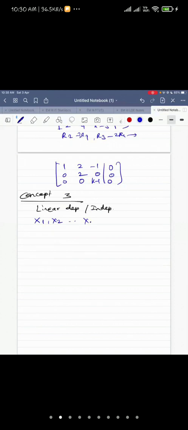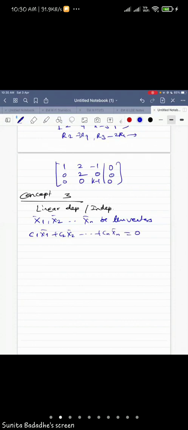Let x1, x2, ..., xn be the vectors. Now c1x1 plus c2x2 up to cnxn equal to 0. If this implies that ci equal to 0 for all i, I hope you understand these notations, or you write in words, or you can underline in your notes if you are referring.